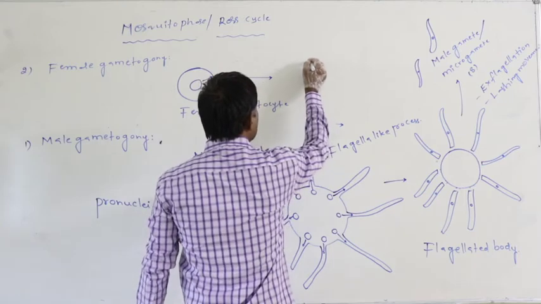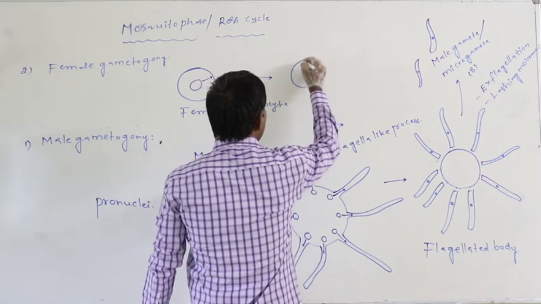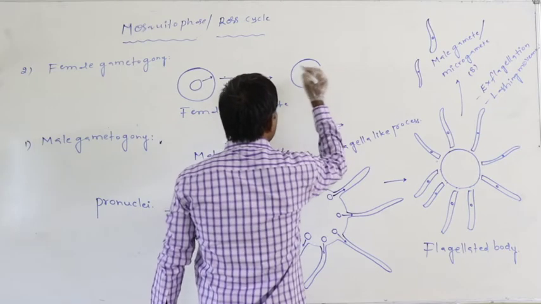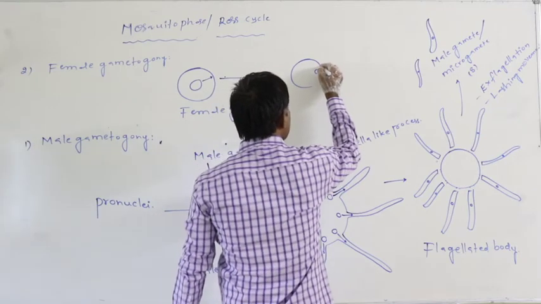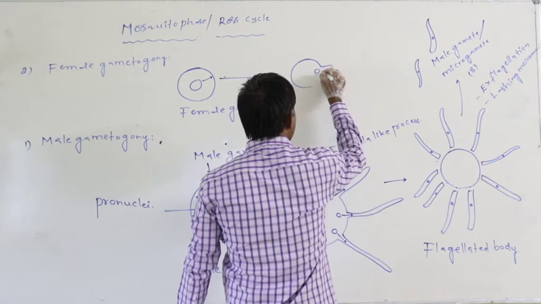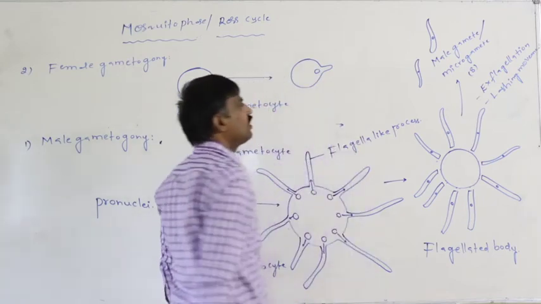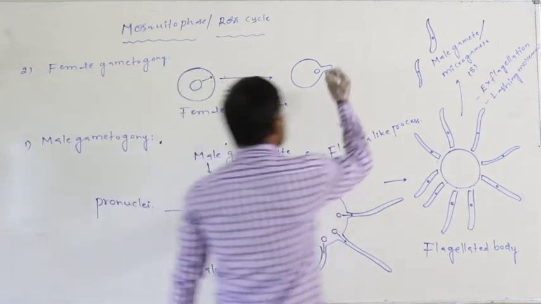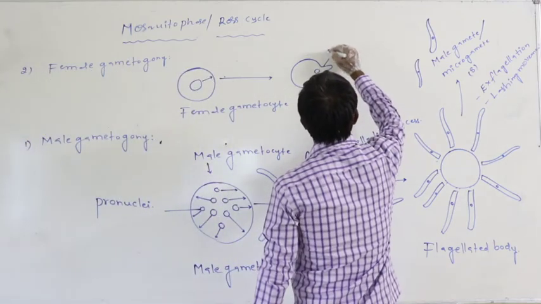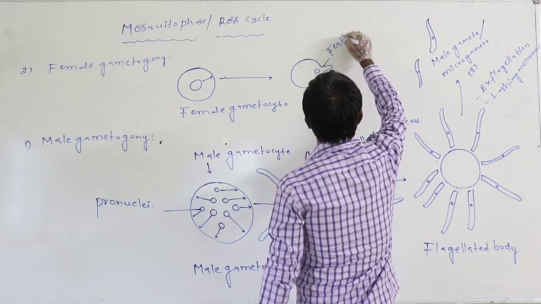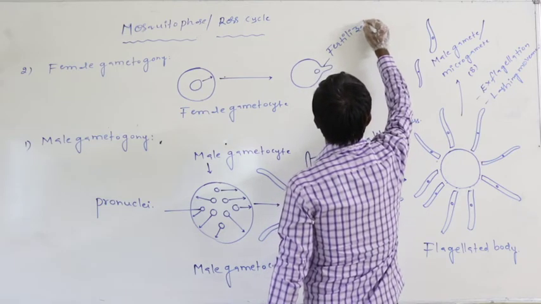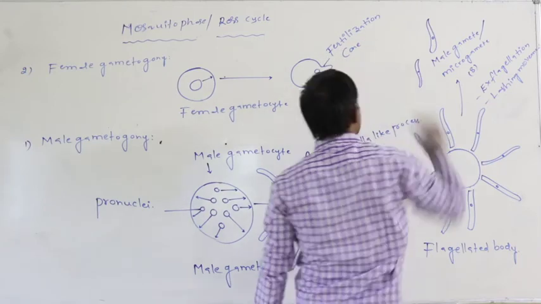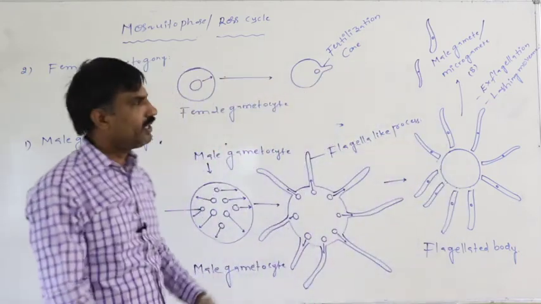Later, at the site of the nucleus, the cytoplasm which is present gets projected out to form a cone, that is said to be the fertilization cone. This is said to be the fertilization cone.